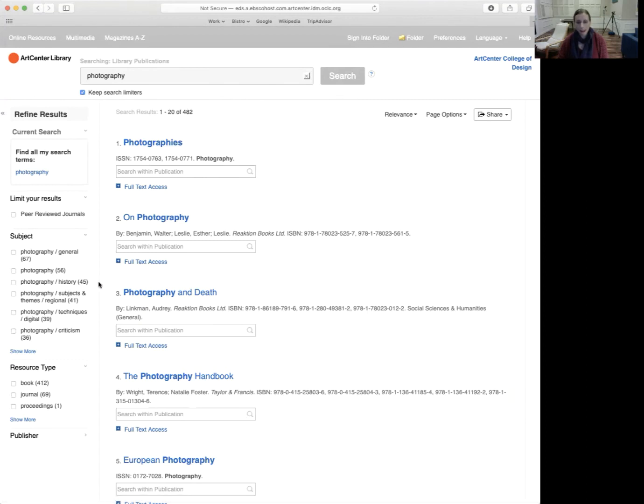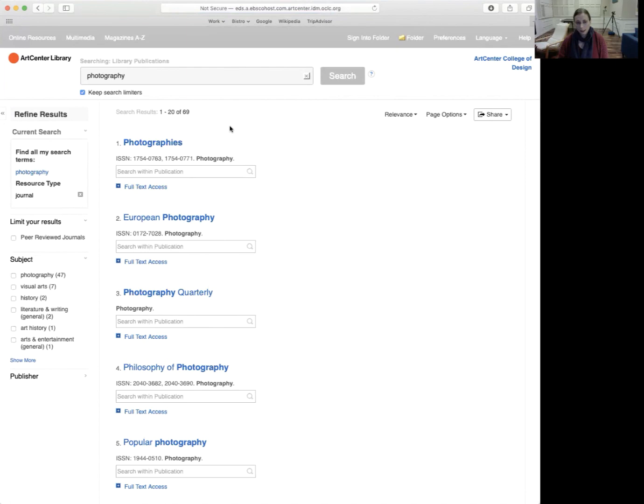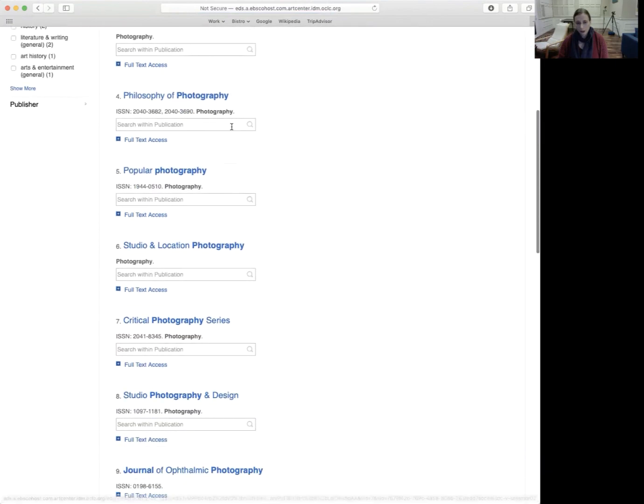And again, here you have an ability to narrow down by a particular subject, more narrow, for example, whether you want a history of photography article or something about, for example, photography techniques, or you can simply, again, go to resource type and select the journal box, which will then give you just the journals.